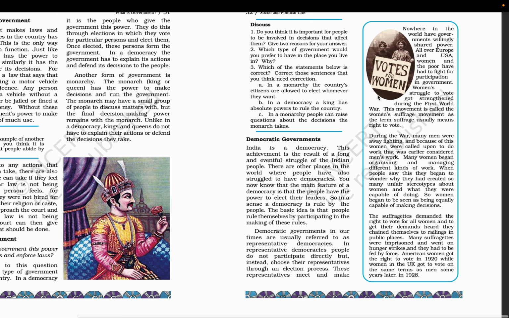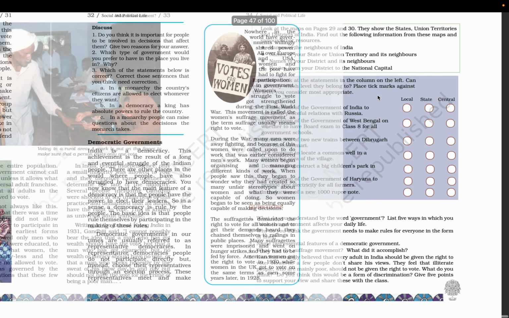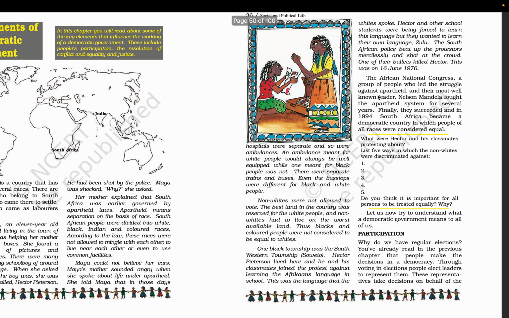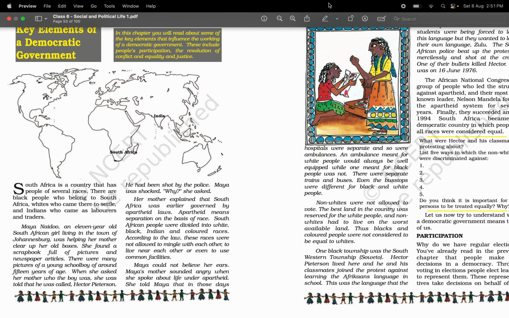So this was the chapter about what is a government and what is a democratic government, or the different kinds of government. In the next chapter, we will see key elements of a democratic government.